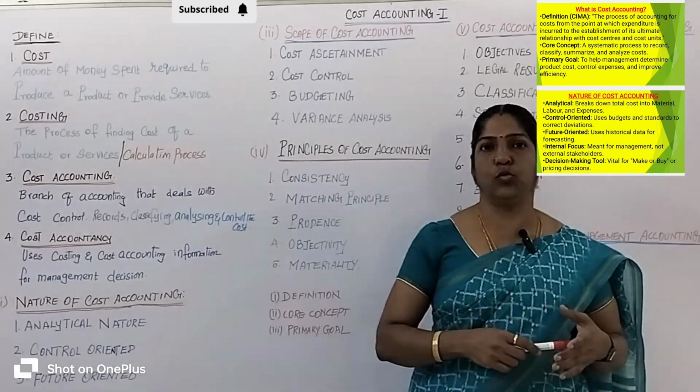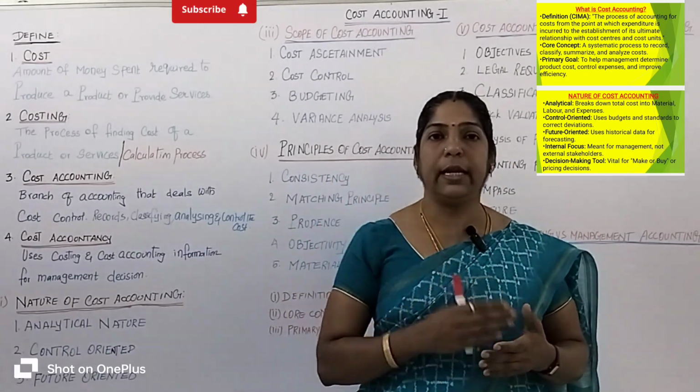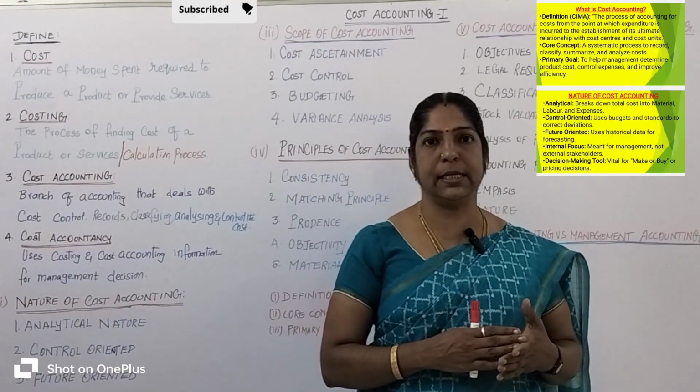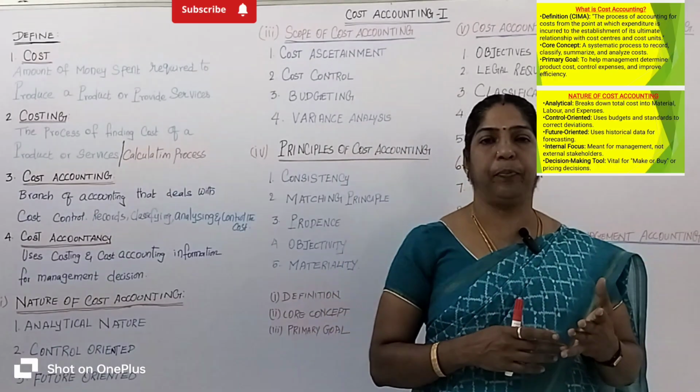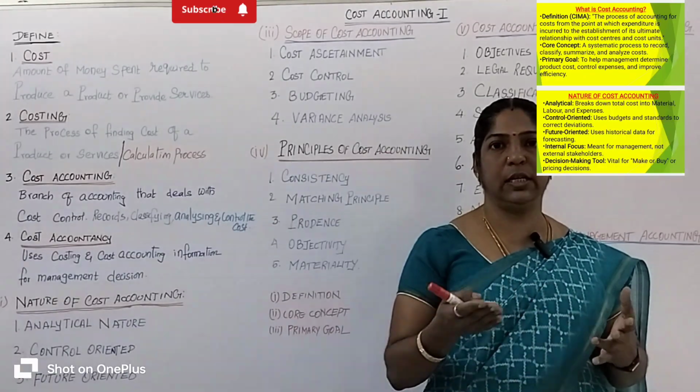I will explain with a suitable example. If you run a bakery business, what are the items you need to run a bakery business? We need items such as bread, biscuit, chocolate, cake, sweets and snacks.